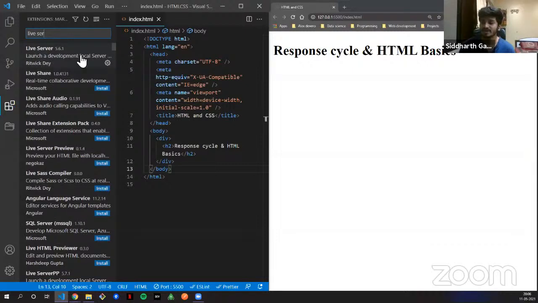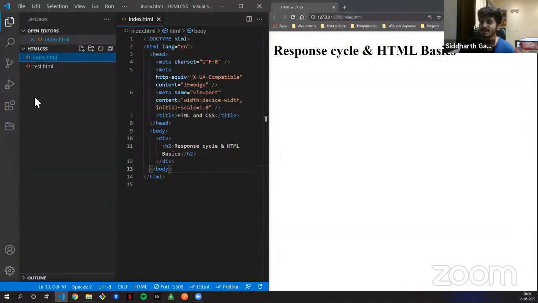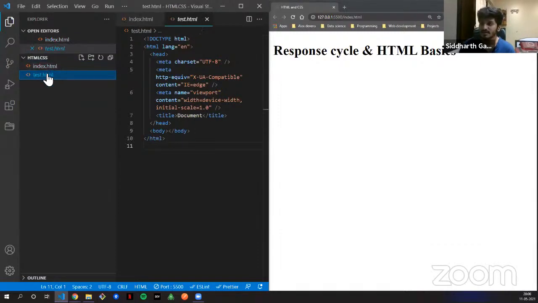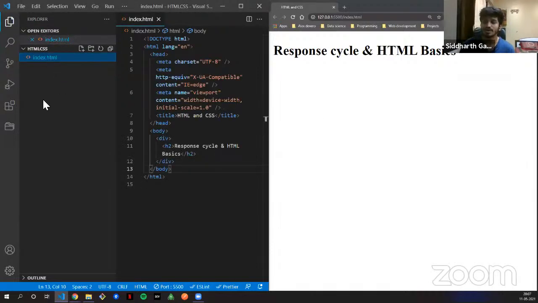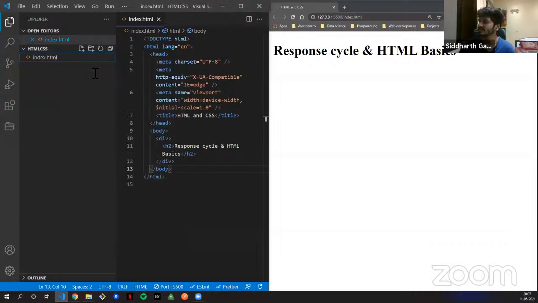This is what I have installed. After installing the extension called Live Server, you can right click on index.html, and the first option is Open with Live Server. When you do that, you will get the same thing.